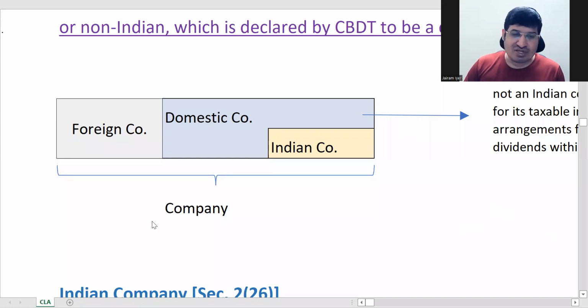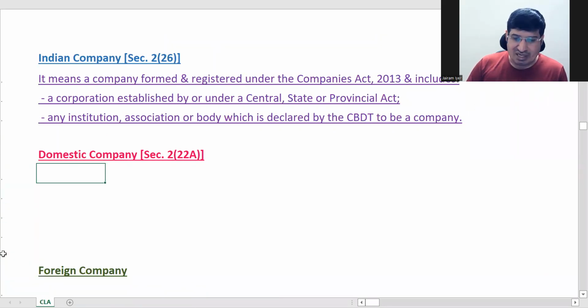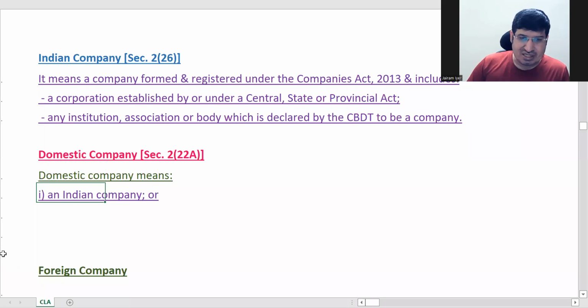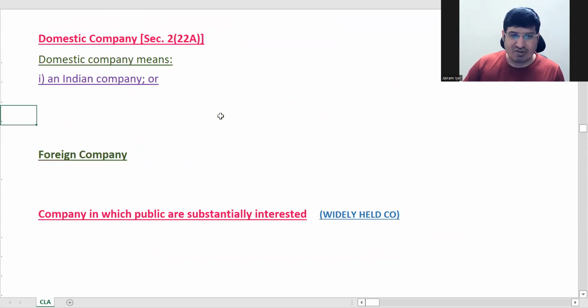We'll see the definition of domestic company next, so it will be clearer for you. This is your domestic company. Indian company is a domestic company, and this part is only the Indian company. Maybe I did not phrase it well. Under the name of domestic company, Indian company will also come, but Indian company is different, and the other part of domestic companies are foreign companies paying dividend in India. I hope it's clear now.